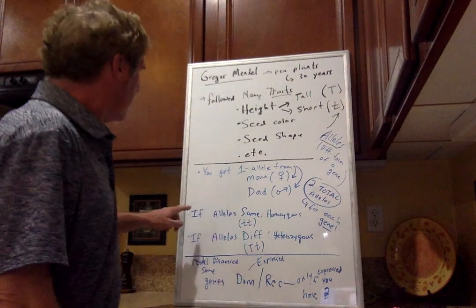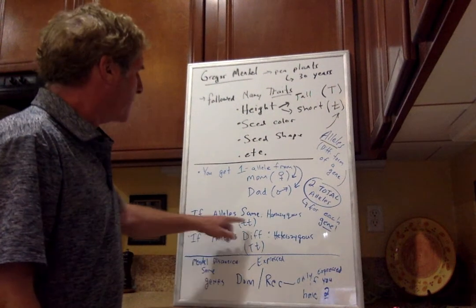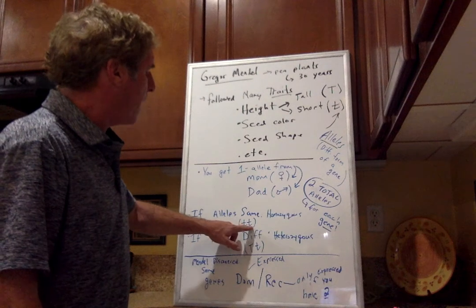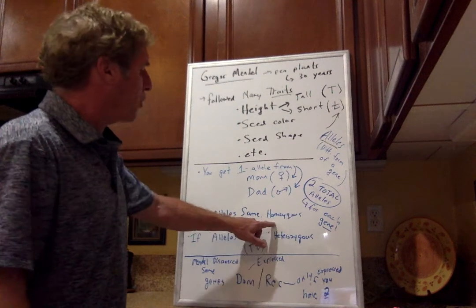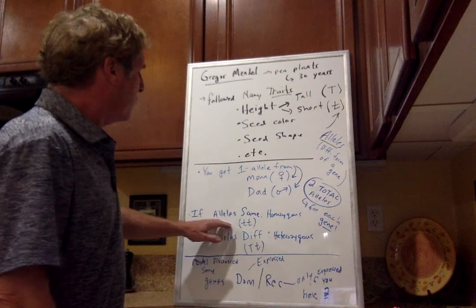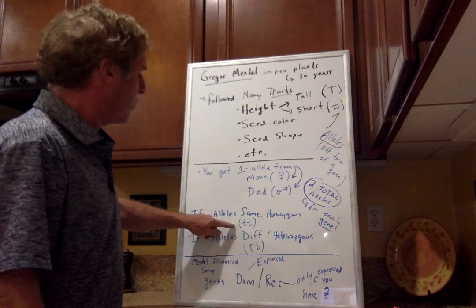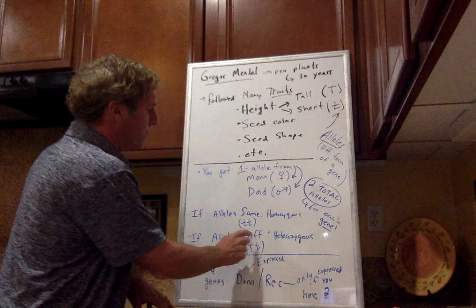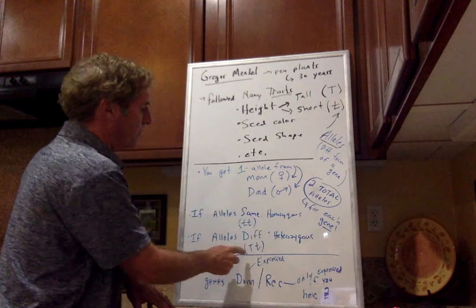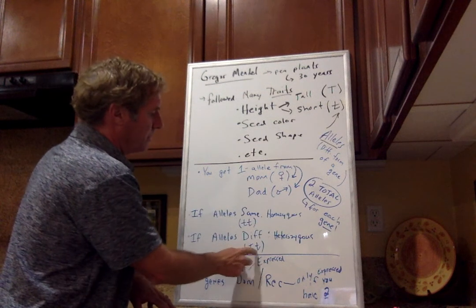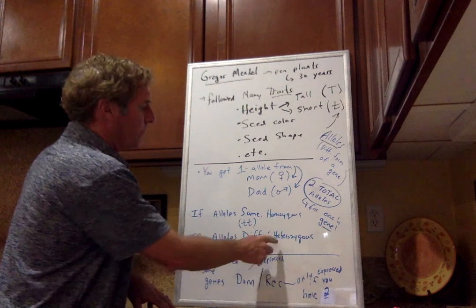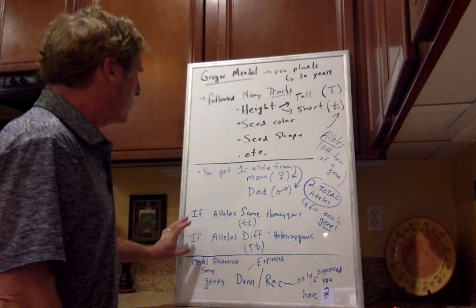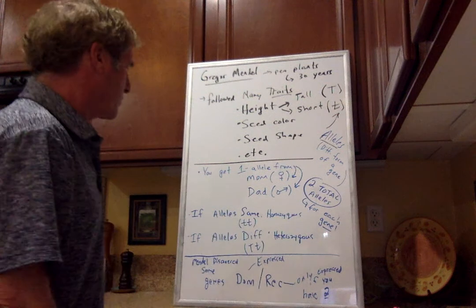All right, so if you get your two alleles and they're the same, so if you got the small allele from dad and the small allele from mom, we call this homozygous. If both of your alleles for a particular gene are identical, that is called homozygous. And if the alleles from your parents, the one from dad and the one from mom, are different, like big T and little t, tall and short, then we call that heterozygous. Two alleles being the same is homo, two being different is heterozygous.